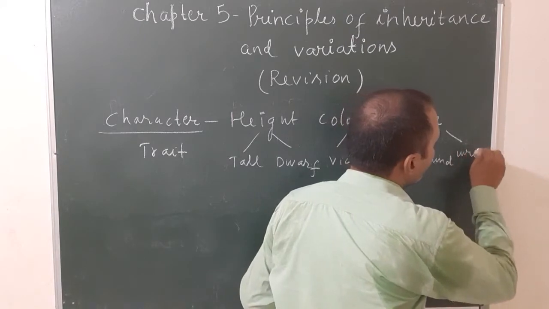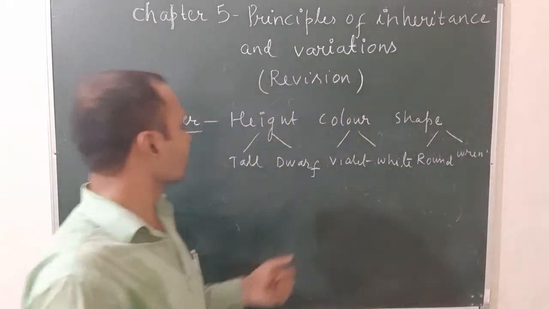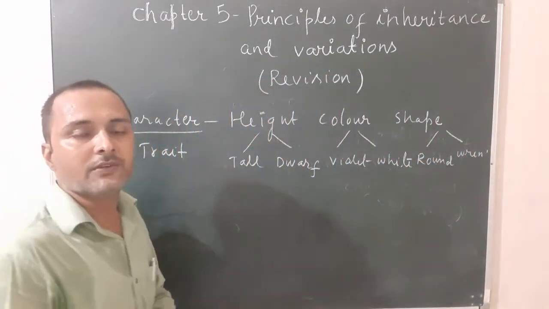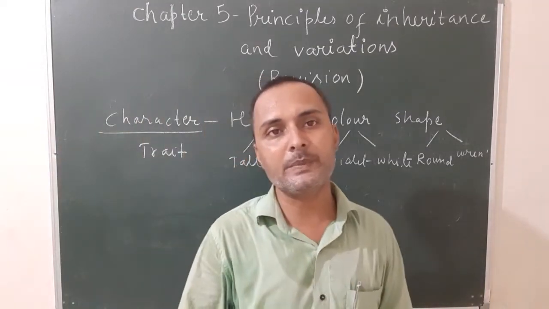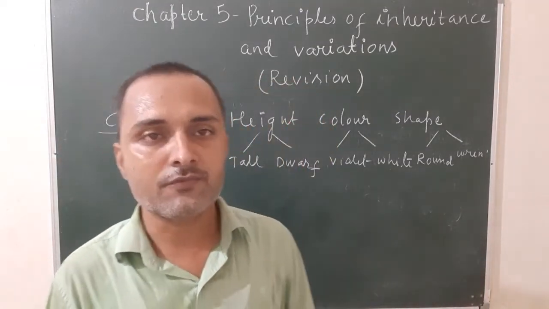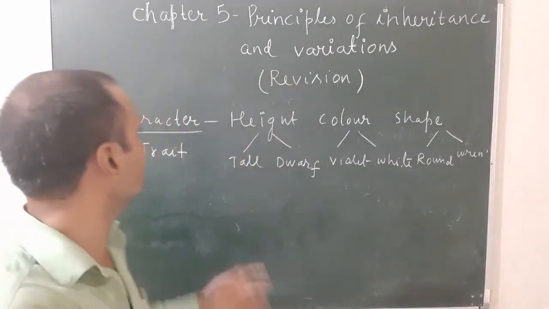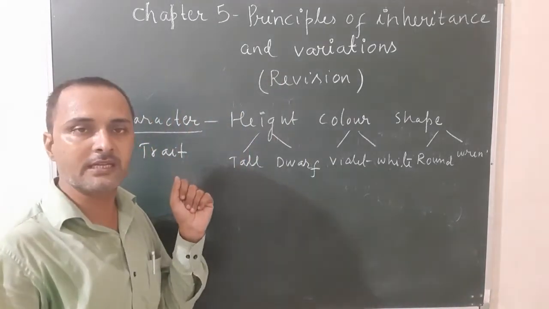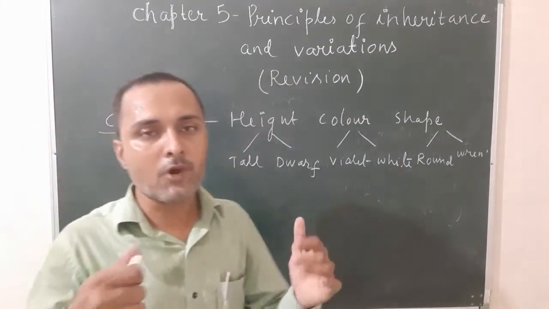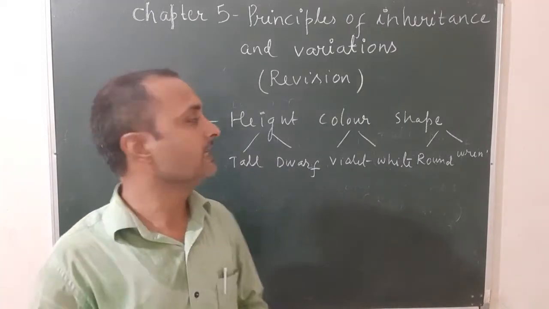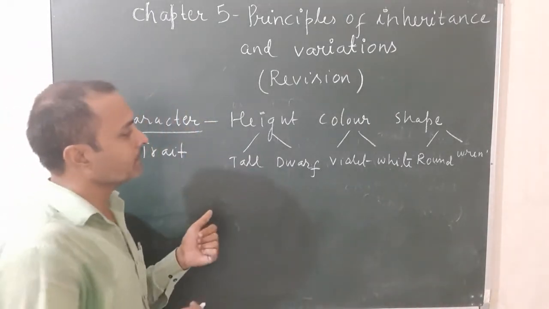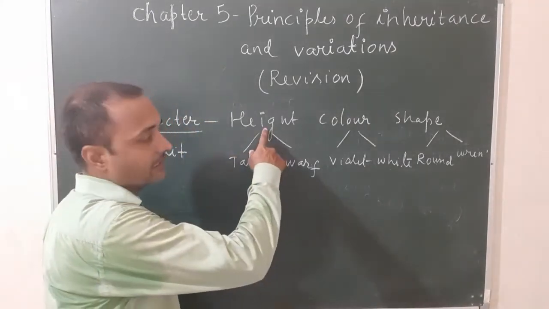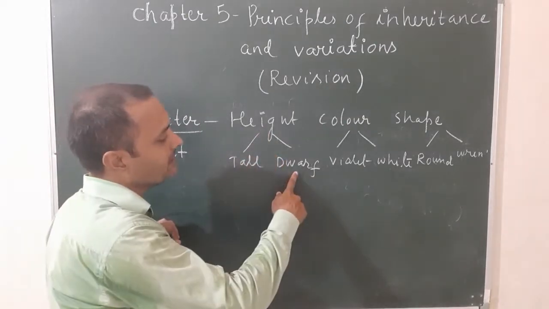So once again, what is character? The feature of an individual which is inherited from one generation to the next is known as character, whereas the alternative forms of a character are known as traits. For example, height is the character, whereas tall and dwarf is the trait.